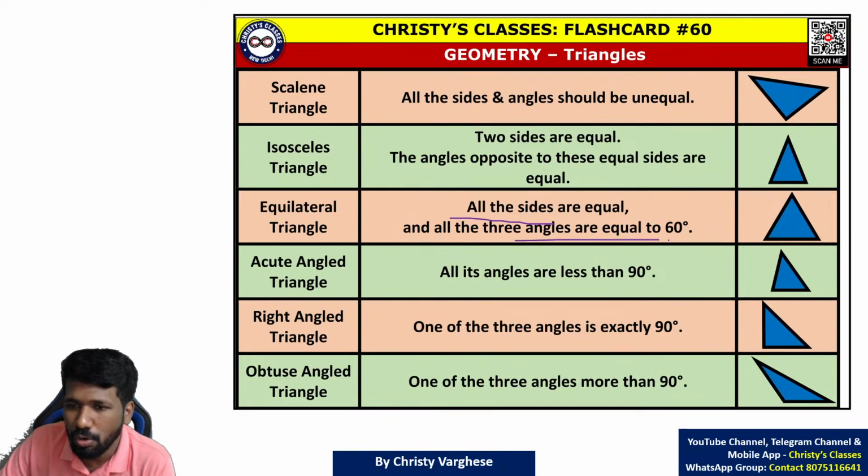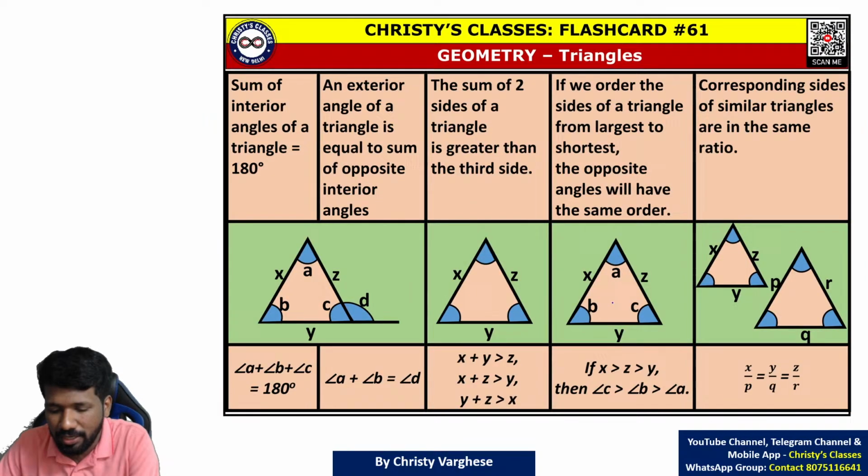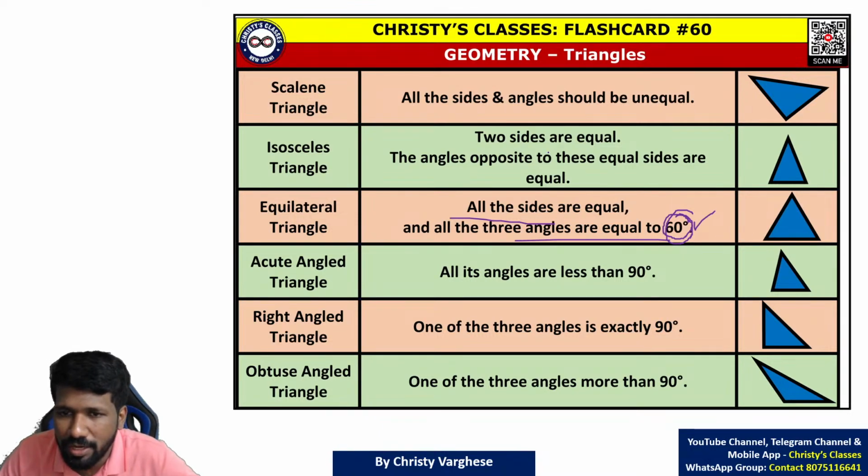If all sides are equal, all angles are also equal, and it is equal to 60 because the sum of interior angles of a triangle is 180 degrees. Speaking of properties of triangles, I will come to that. Before that, equilateral triangle means all sides equal, all angles equal.